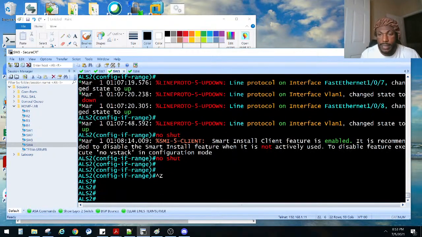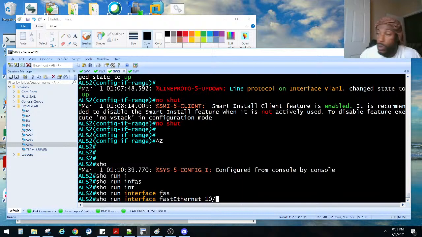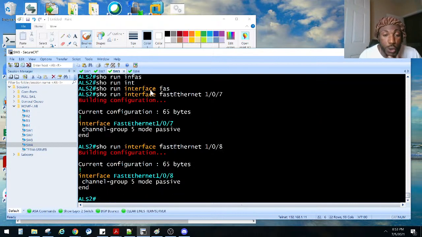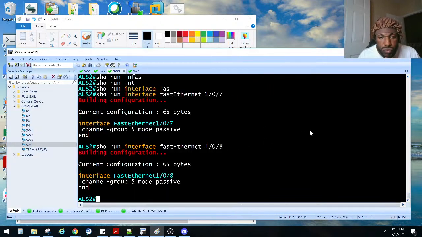Let's see. ALS 2 show run interface Fast 1/0/7. I'm missing a bunch of stuff. Oh, he's not trunking either. I need to trunk it. That's why. Let me shut those guys down. See, I don't like this. I didn't make these guys trunk. Let's fix that. They should be trunking though.